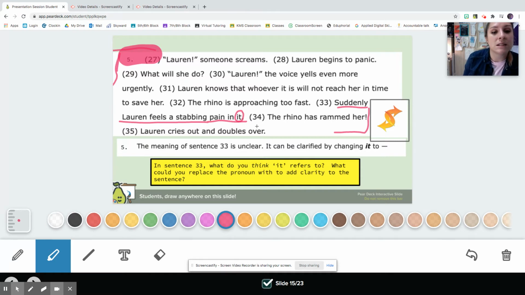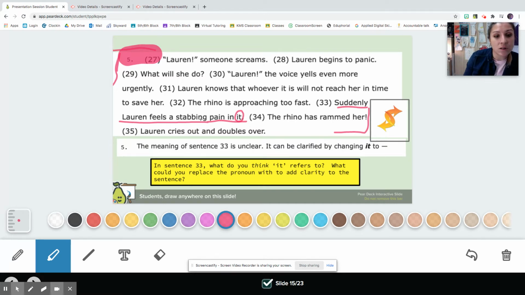So it says, Lauren, someone screams. Lauren begins to panic. What will she do? Lauren, the voice yells even more urgently. Lauren knows that whoever it is will not reach her in time to save her. The rhino is approaching too fast. Suddenly, Lauren feels a stabbing pain in it. The rhino has rammed her. Lauren cries out and doubles over.